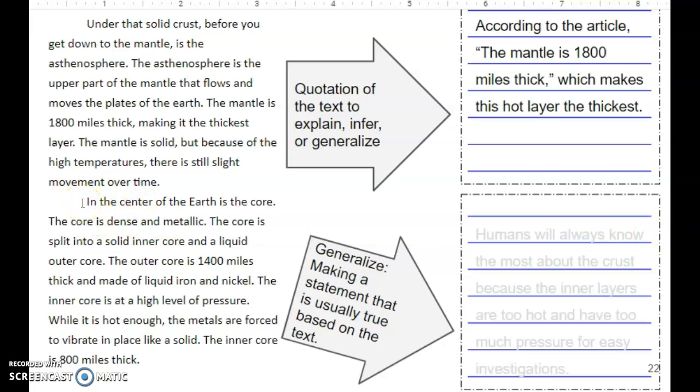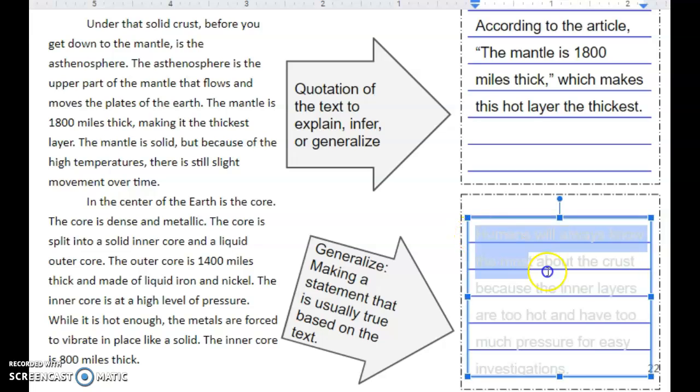In the center of the Earth is the core. The core is dense and metallic. The core is split into solid inner core and a liquid outer core. The outer core is 1,400 miles thick and made of liquid iron and nickel. The inner core is at a high level of pressure. While it is hot enough, the metals are forced to vibrate in place like solids. The inner core is 800 miles thick.